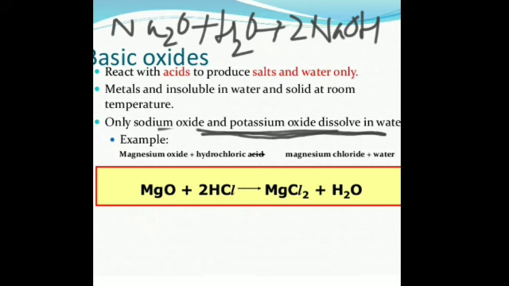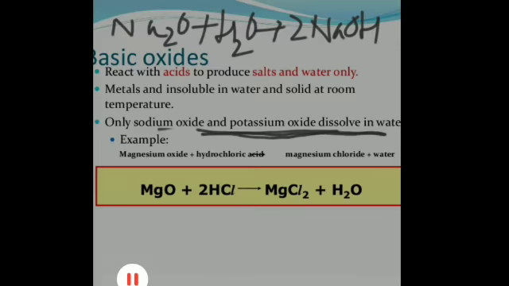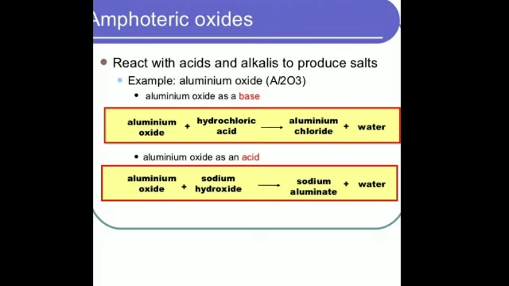Then the next type of oxide is the amphoteric oxide. Oxides of some metals, for example zinc, aluminium, lead, can react with both acids as well as bases to produce salt and water.